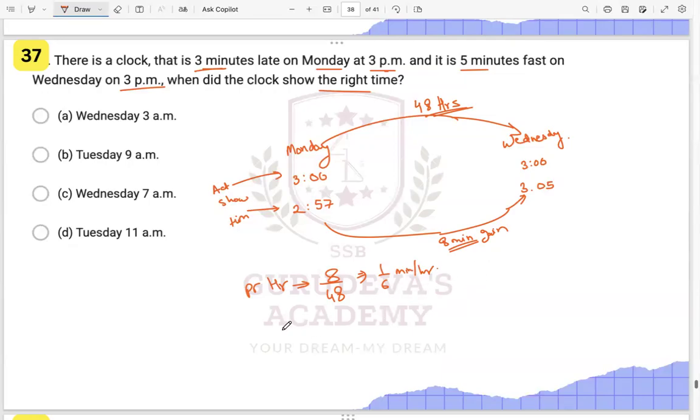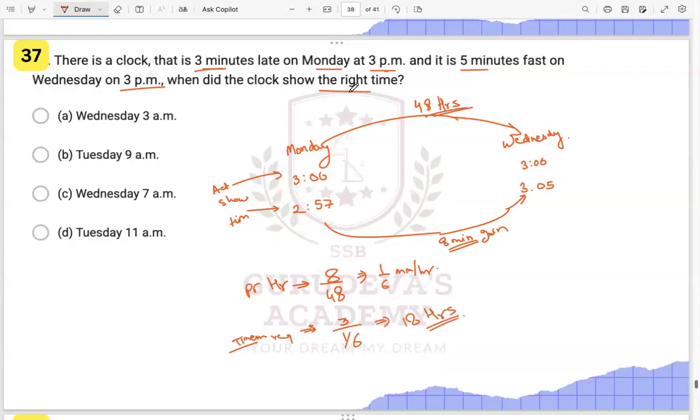Now we have to find the time required. The clock was 3 minutes slow on Monday, right? So it needs to gain 3 minutes more to show the correct time. So it will be 3 divided by 1 by 6, that is 18 hours, right? This 6 will go over here. 18 hours it will need.